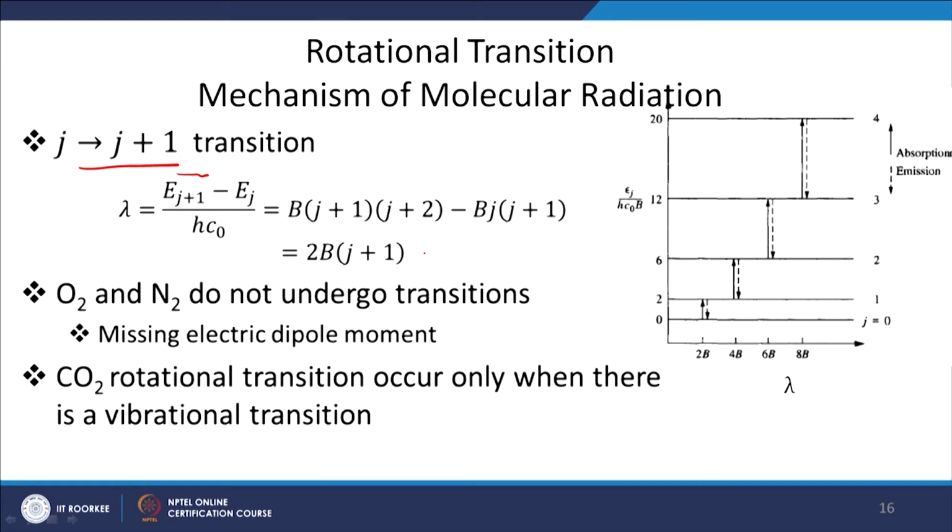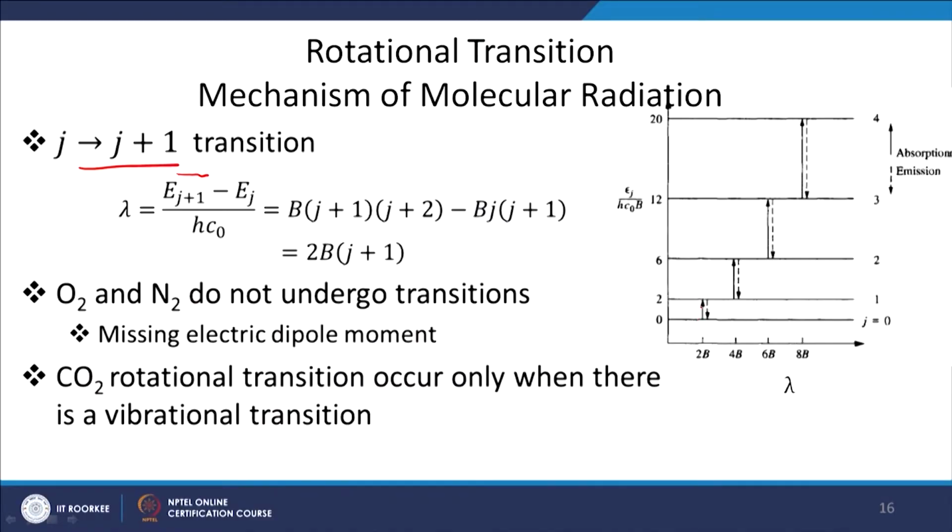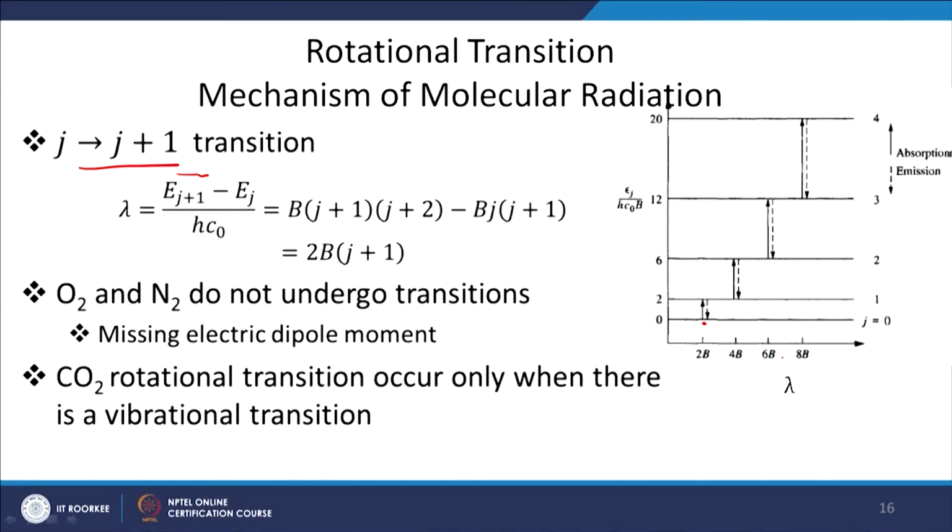B is a quantum mechanical constant which is given by quantum mechanics, and for J you can take the value 0, which gives you 2B. That means the amount of energy change for quantum number J equal to 0 is 2 times B. If J is equal to 1, we get 4B. So, what we observe is that as we go to higher values of rotational quantum number, the energy jump is increasing. For J equal to 0, the energy jump is 2B. For J equal to 1, the energy jump is 4B, and so on.